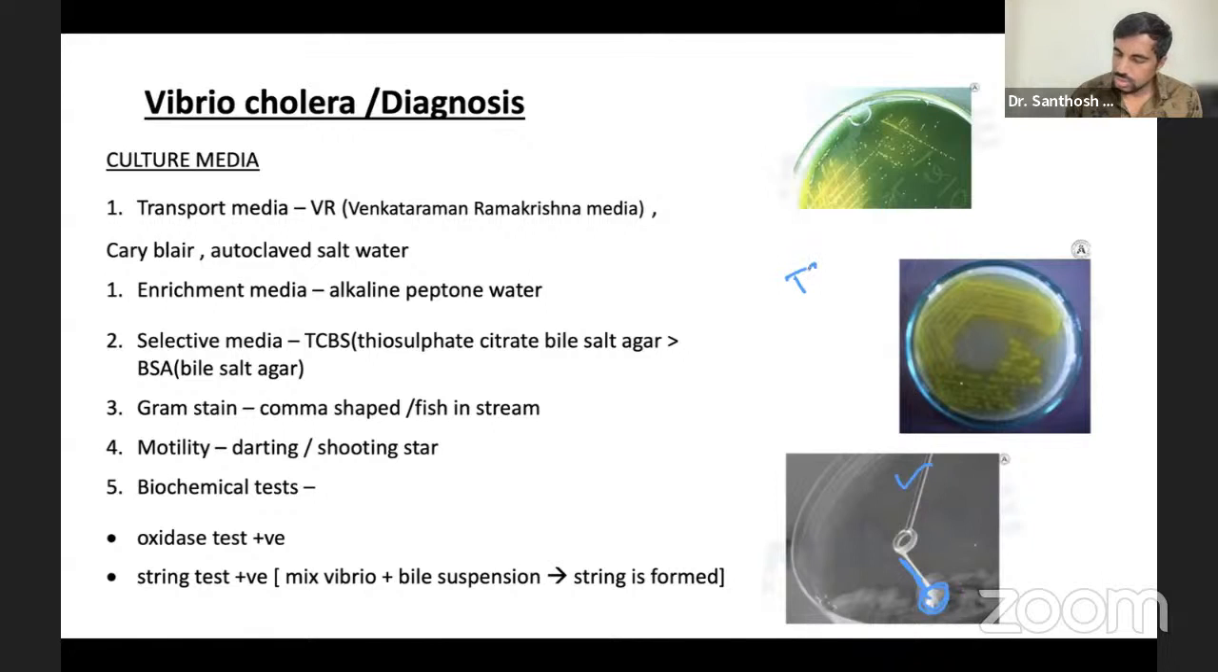And these are your TCBS, thiosulfate citrate bile salt agar. Okay, exactly this one, and bile salt agar also looks somewhat like this only, except some black color will be there, but it's okay. So these are common things. You're going to see everything. Okay, that's all. So clear it.